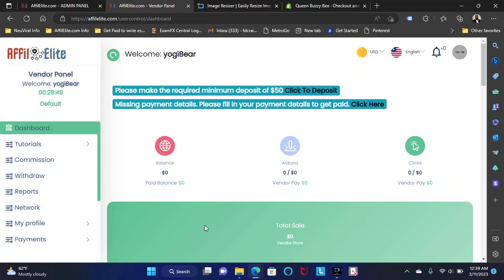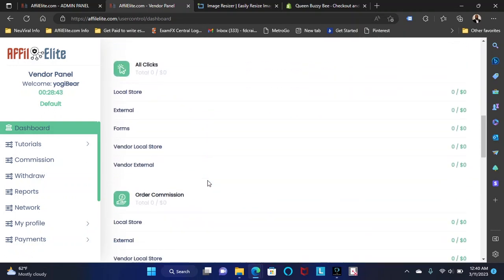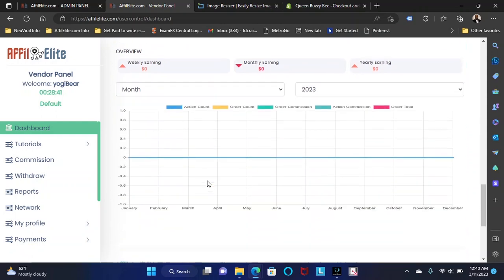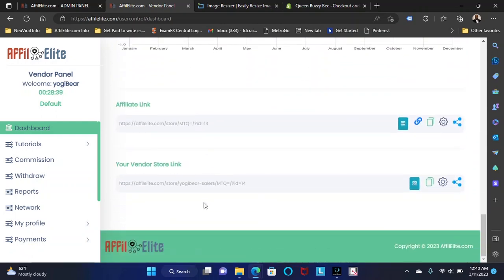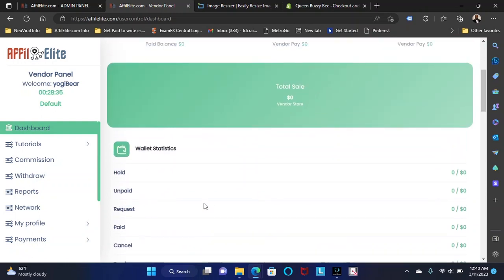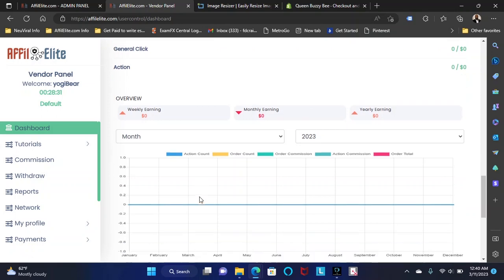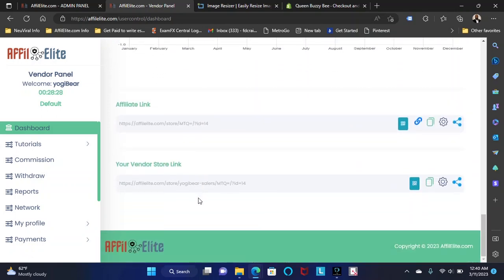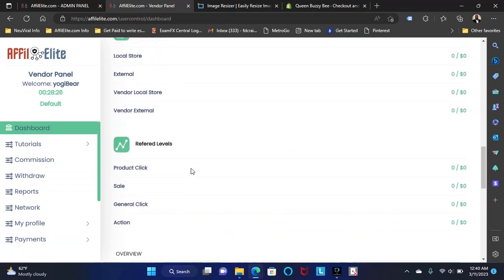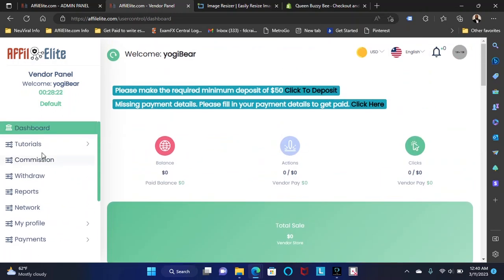This page is going to be the first landing page that you land on. This is the home page, the dashboard. It's going to have a lot of information on here when you start getting results from affiliates, bringing in affiliates, and them joining your campaigns and advertising them. You're going to get a lot of information on this. So for now, it's going to look exactly like yours. We're going to be walking through this and showing you pretty much everything, video by video, so that way you can have a full understanding of your dashboard.